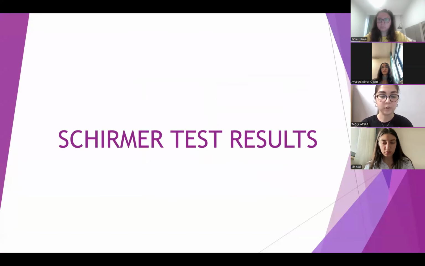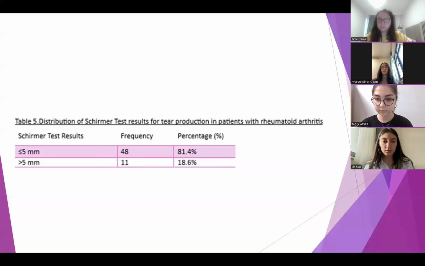And I will continue with Schirmer test results. The Schirmer test measures tear production. Patients are categorized into those with tear production below and above 5 mm, which distinguishes severe dry eye from less severe or no dry eye. A significant number of patients fall in the smaller than 5 mm category, and the remaining patients fall into the bigger than 5 millimeters.